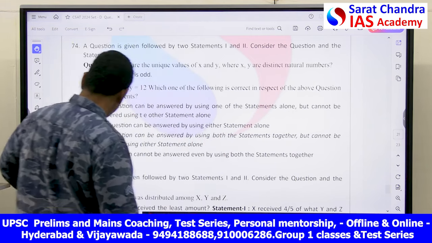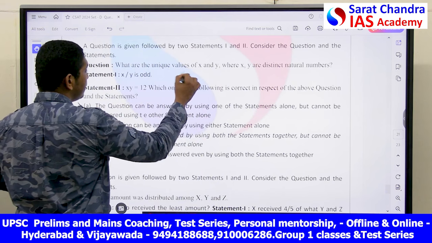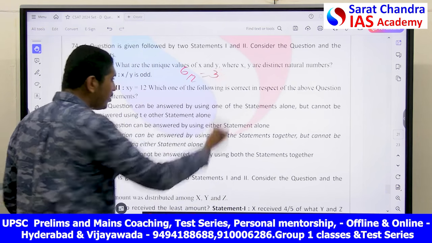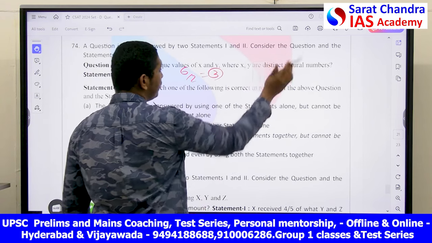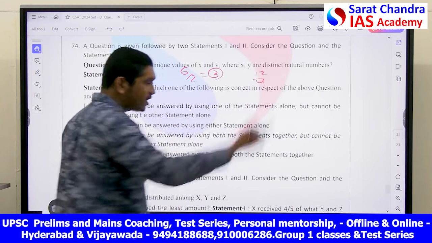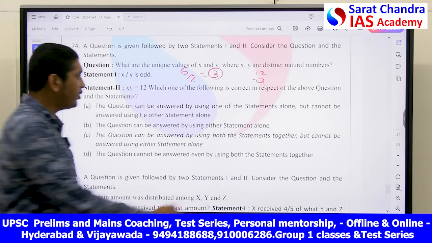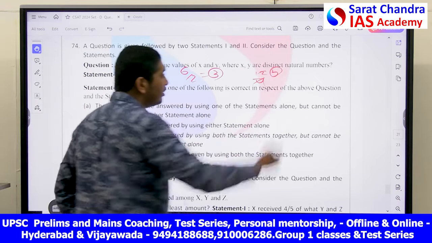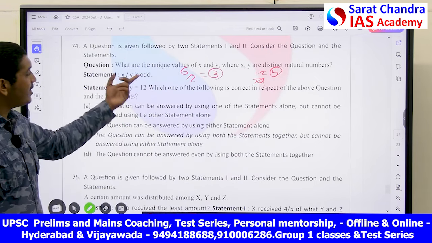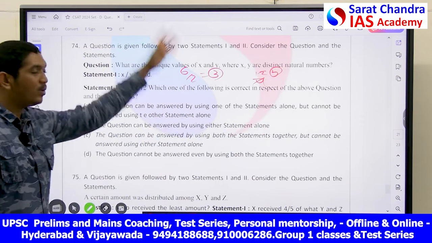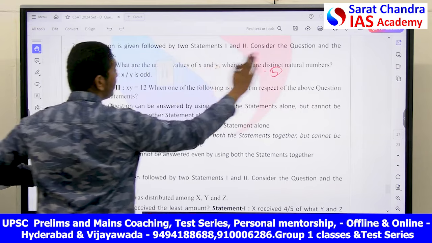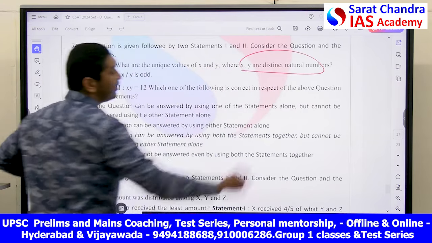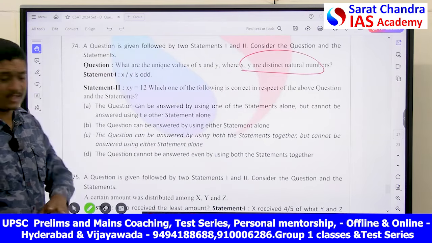I can say 6 by 2. 6 by 2 is equal to 3. That is odd. And 12 by 4. Natural number x can be 12 also. Why not? 4 threes are 12. It could be anything. If x by y is odd, it could be any number. It can go like that. So this statement alone cannot tell me the exact natural numbers.